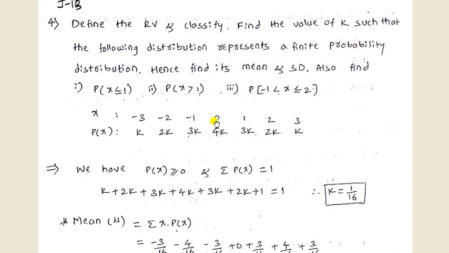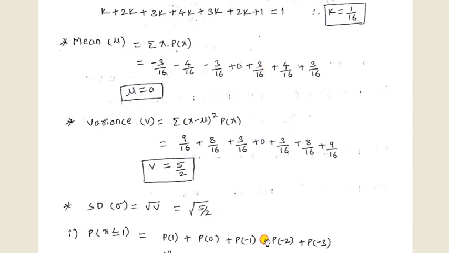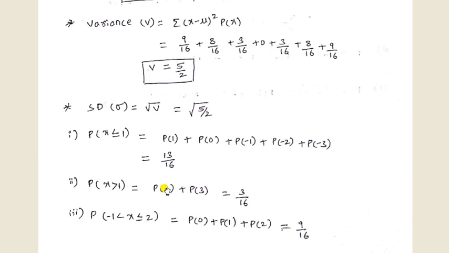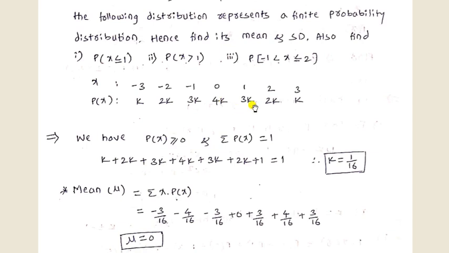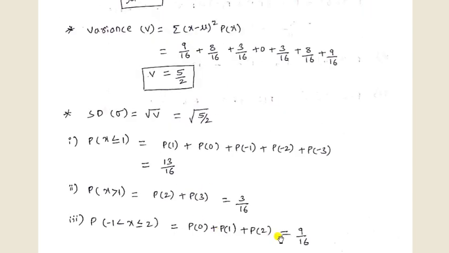So we have to calculate p of 0, p of 1, p of 2. So p of 0 is 4k, then 3k, 2k, which gives 9 divided by 16.